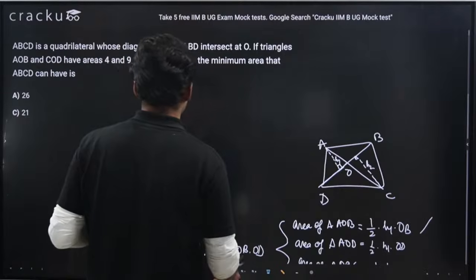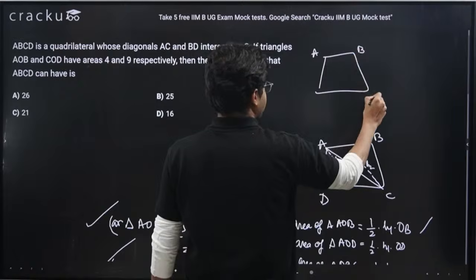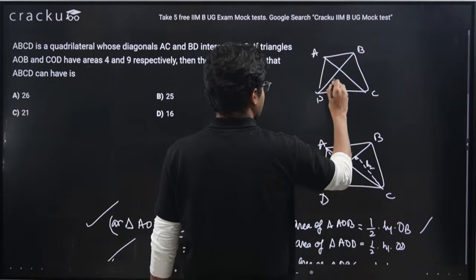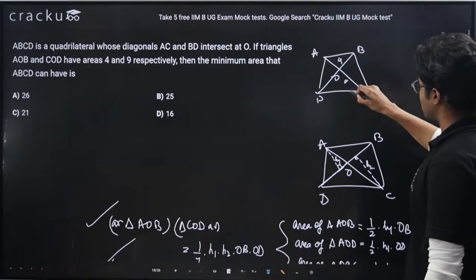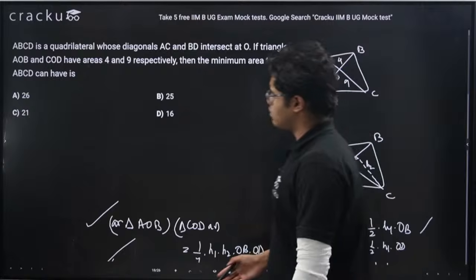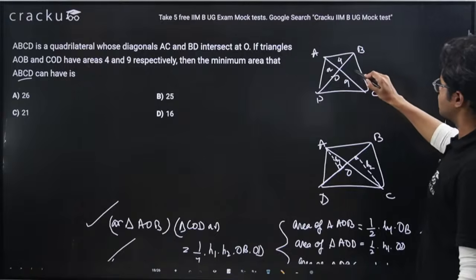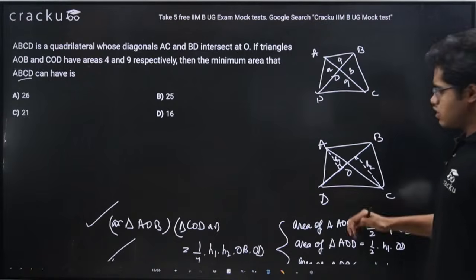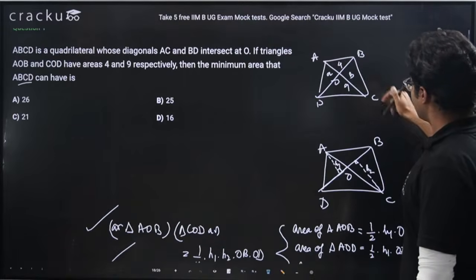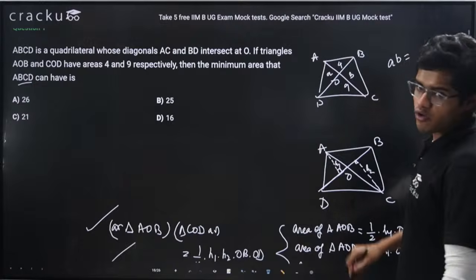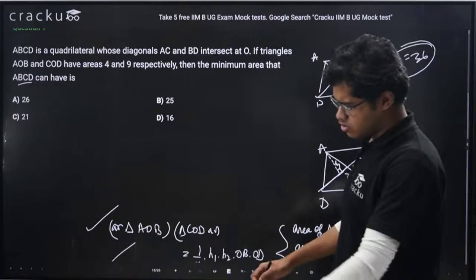So here in the question it is told that AC and BD are intersecting at O. Very good. Now AOB area is given as 4, this is given as 9. I need to find the minimum area that ABCD can have. Let's say the area of this portion AOD is A, area of this portion BOC is B. So by using this property, can I write A into B equals 4 into 9, which is 36. A into B equal to 36.